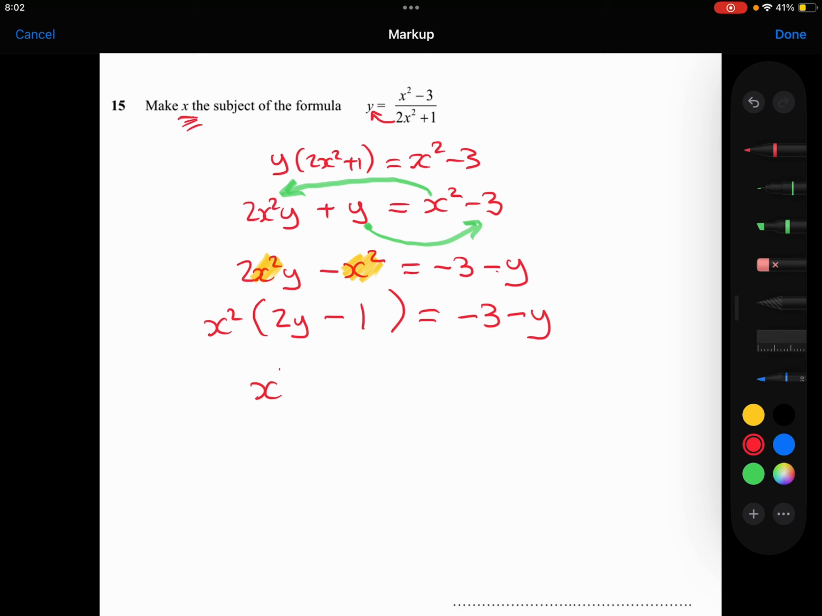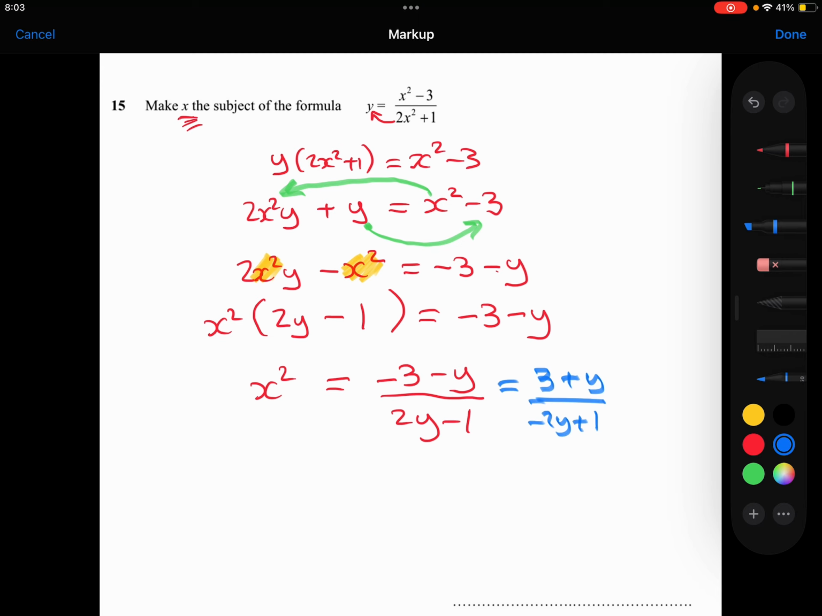We can now divide both sides by that bracket, like that. You might notice that we've got a whole load of negatives here. So you could times top and bottom by minus 1 to get rid of those if you wish. So that would give me a positive 3, a positive y, a negative 2y, and a positive 1. That makes it just a little bit neater.